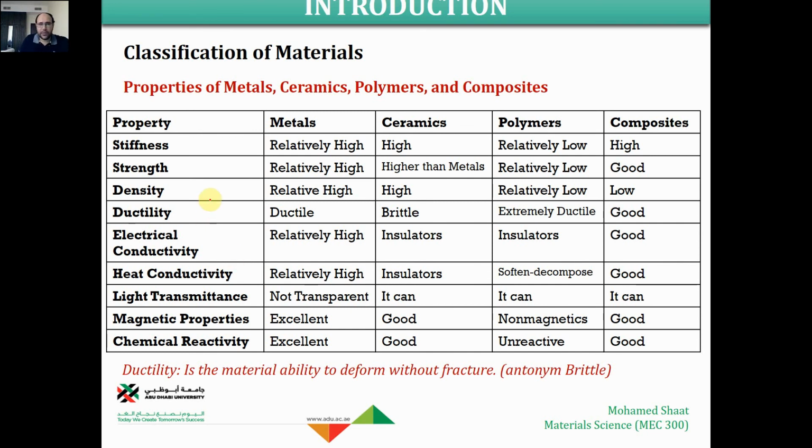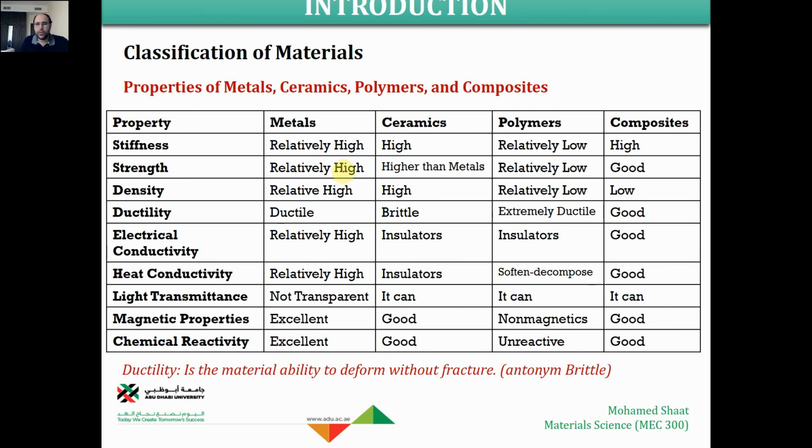So in terms of stiffness, strength, density, ductility, electrical conductivity, heat conductivity, light transmittance, magnetic properties, and chemical reactivity, the metals are excellent in everything except light transmittance. They cannot transmit light. They are not transparent to light, but they are excellent in everything else. They have very good stiffness in many cases.